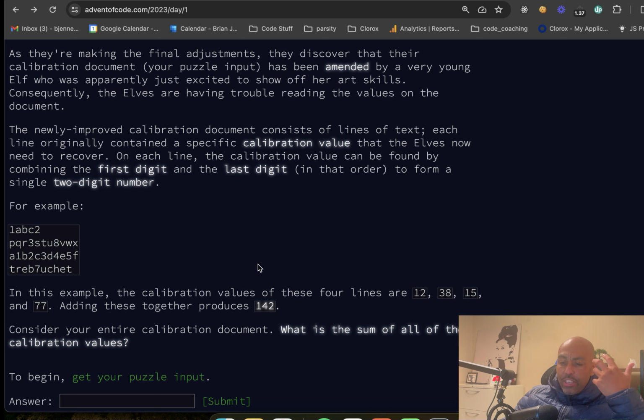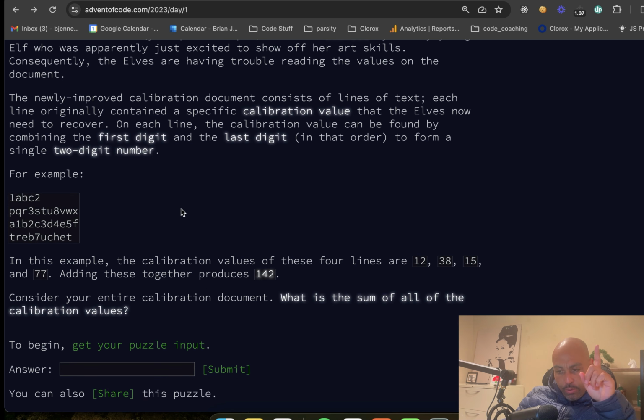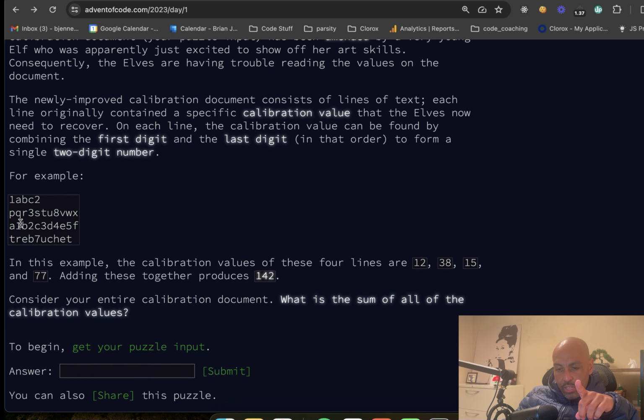And in that case, you would add these all up. So you take the numbers, you don't sum the digits, you get the numbers, and then you sum them all at the end. And so we have a couple of edge cases here. One is that you have one number. It looks like you can always expect to have at least one number, and if you have more than one number, you only take the far left and the far right. Take the inner and outer bounds of that, and then you add them all up. Okay, sounds like we understand the problem.